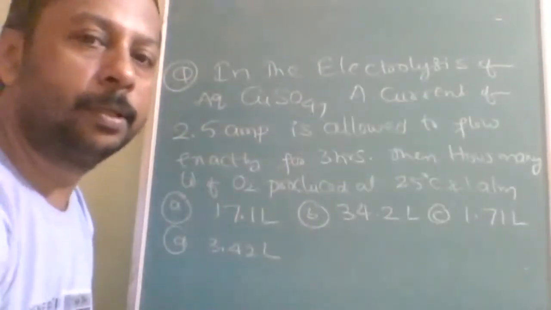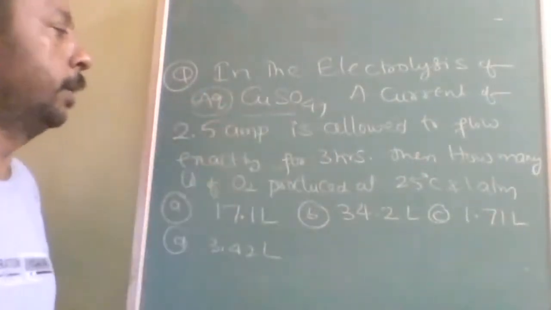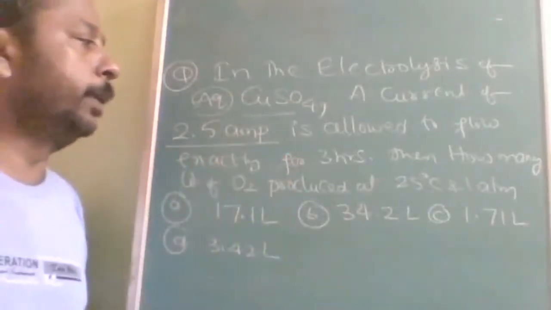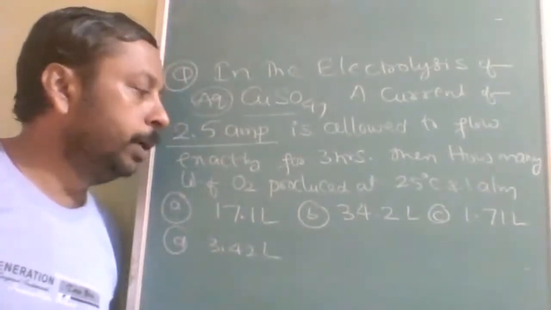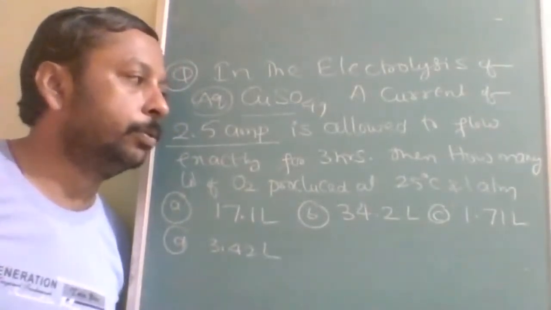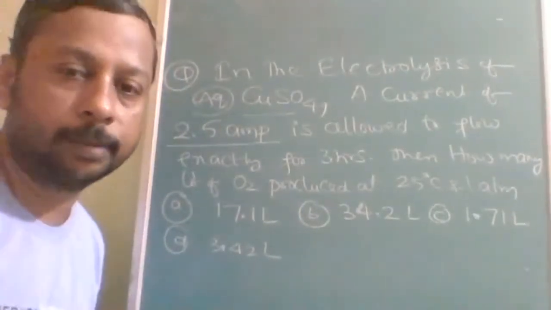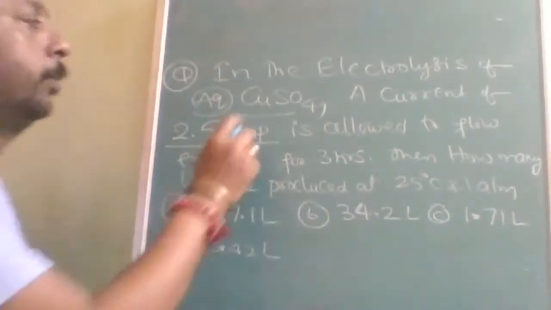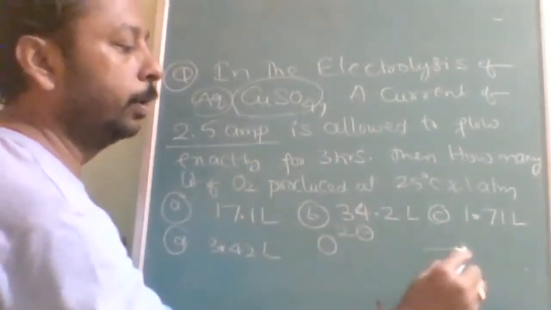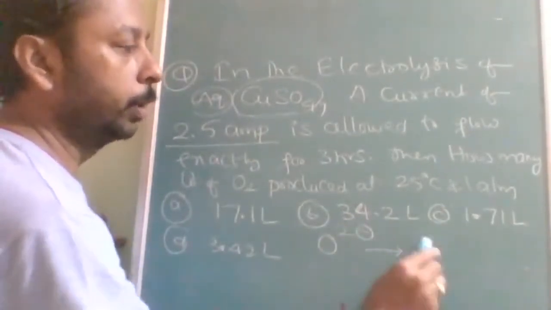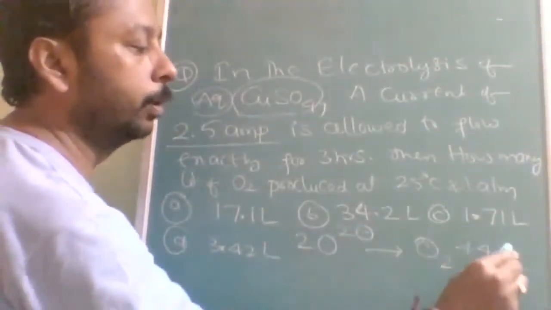Okay, next question: in the electrolysis of aqueous copper sulfate, a current of 2.5 ampere is allowed to flow exactly for 3 hours. Then how many liters of oxygen are produced at 25 degrees Celsius, 1 atm? See, you don't worry about the copper sulfate or anything. See, O2 minus to form O2. Okay, oxygen will be in this form or not. So 2O, so there will be 4 electrons.